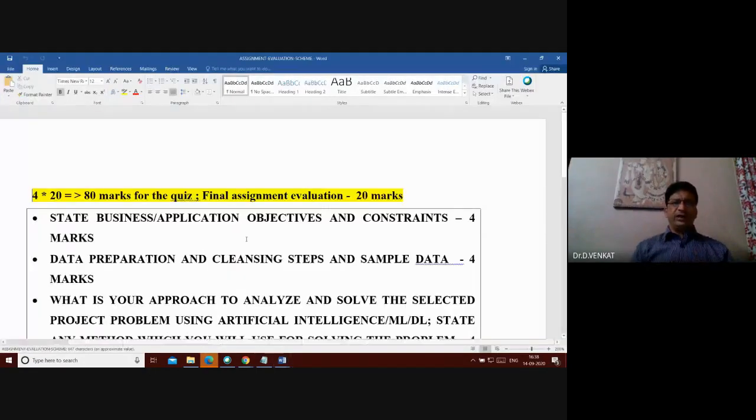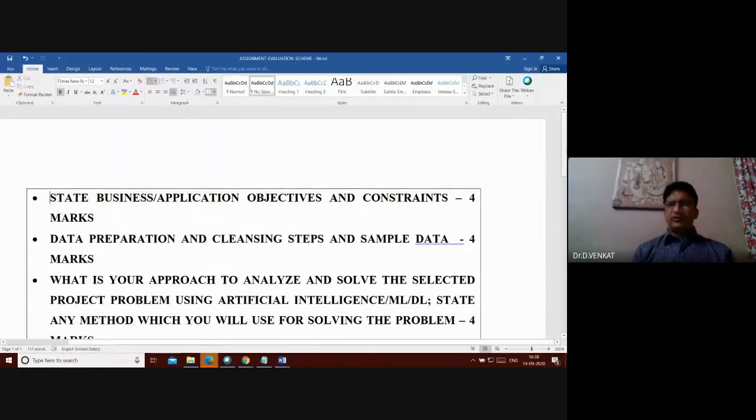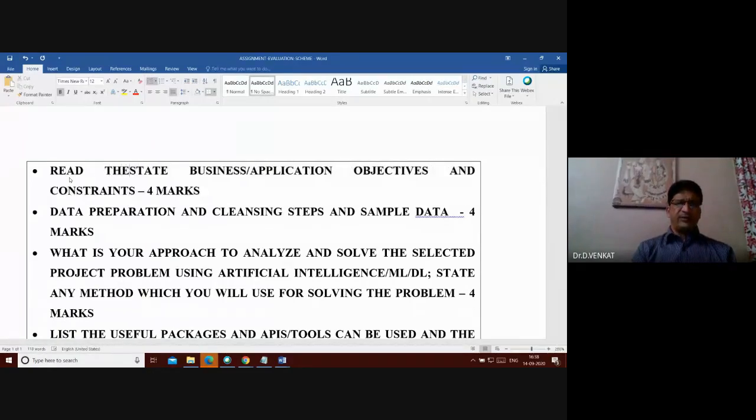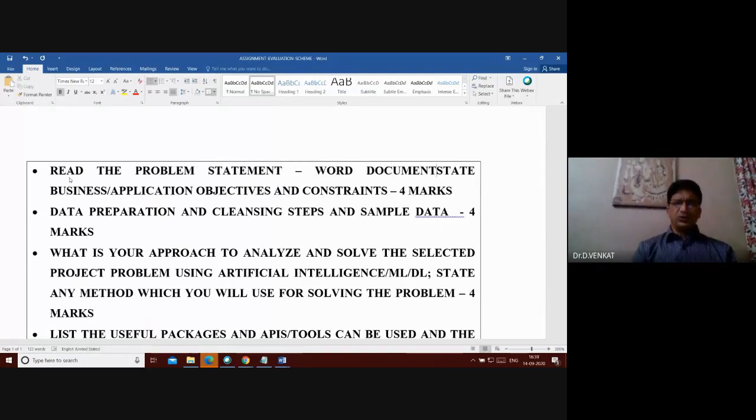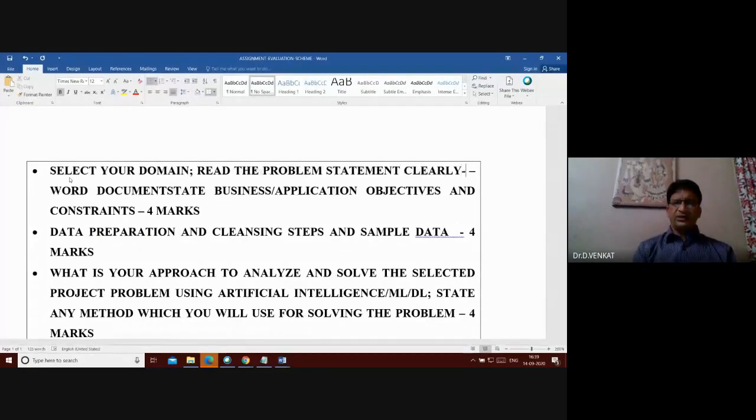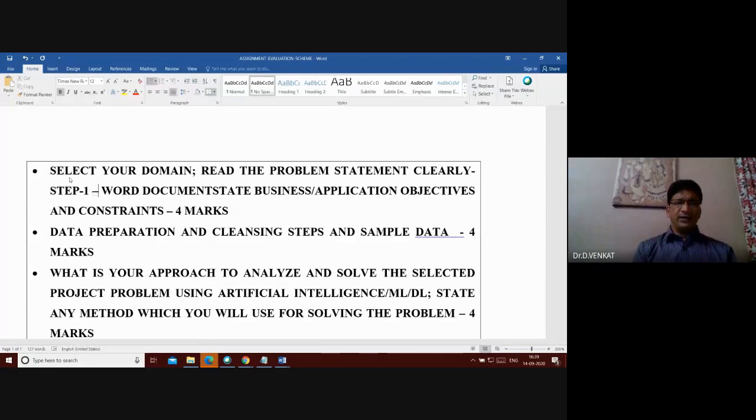Assignment evaluation scheme. There you go. Okay. So basically, you will be given close to 30 marks. Don't worry about the marks, we will probably adjust the marks a little bit. So first, what you need to do is read the given problem. Read the problem statement, which will be given to you today in a Word document. Okay. So you select your domain. We'll share this with you. You select the domain and then read the problem statement clearly. That is going to be your step 1 today.